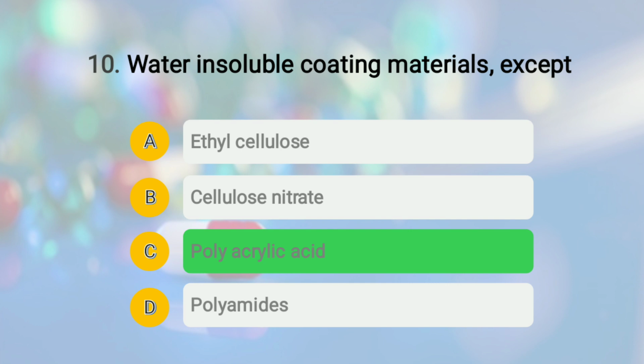Polyacrylic acid is a water soluble type of coating material, whereas the rest of them, ethyl cellulose, cellulose nitrate, and polyamide, all these three are water insoluble. Along with this, silicones are also water insoluble type of coating material, whereas gelatin, PVP, starch, CMC, acacia, hydroxyethyl cellulose, PVA, and methyl cellulose, all of them are water soluble type of coating materials.